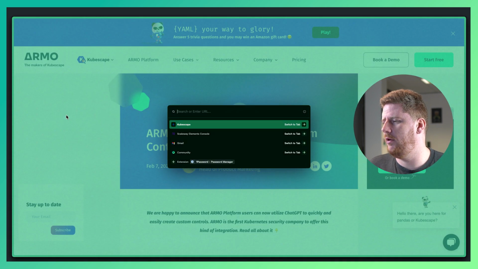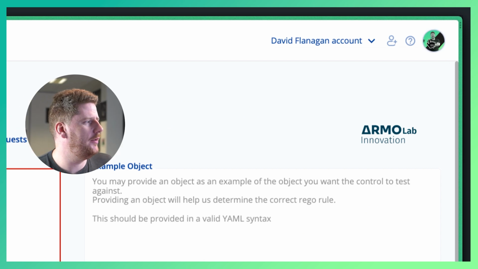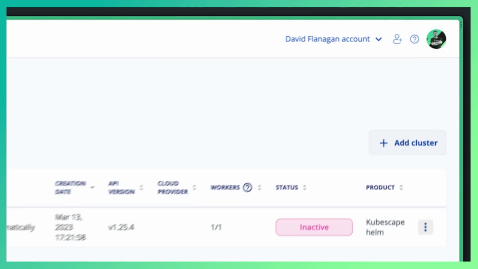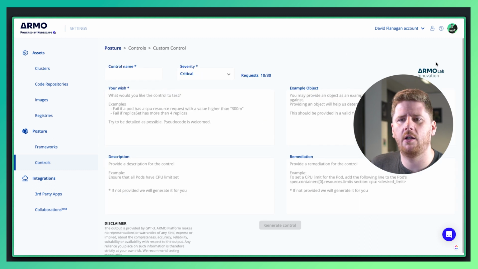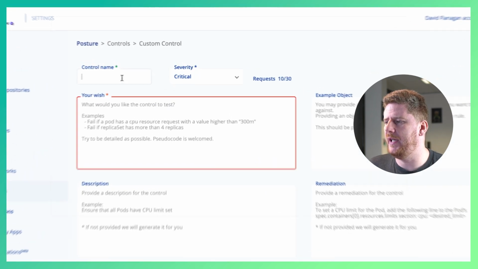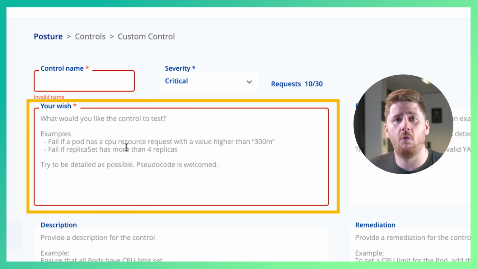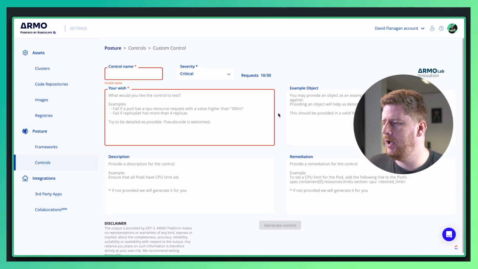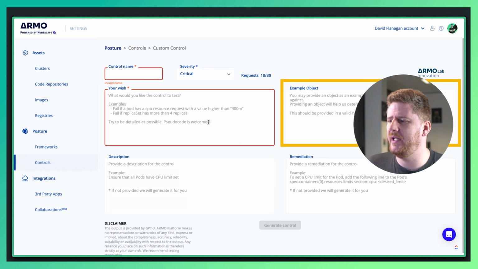I am already logged in to Armo, where if you click on your face and settings, followed by controls, you can click create custom control, where you provide a name, severity, a wish or what you want the control to do, with the ability to provide a description, an example object, and a remediation path if you wish. However, you don't need to. You can let ChatGPT work it out for you.